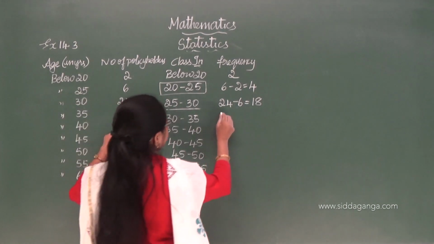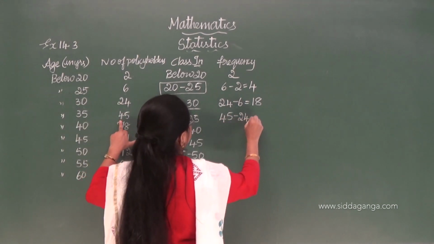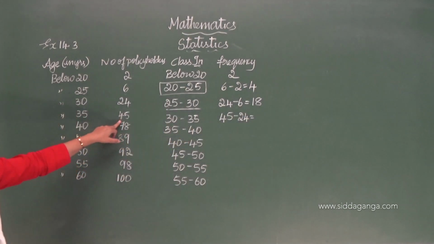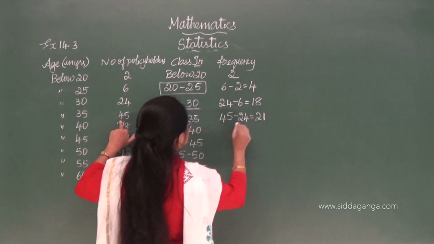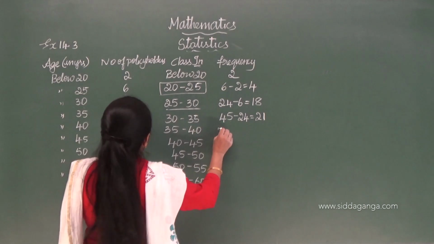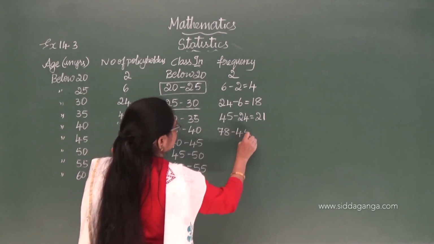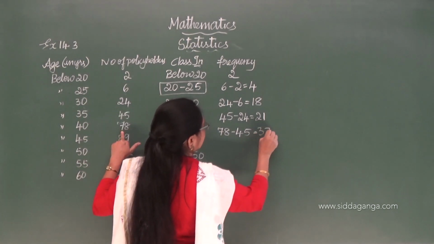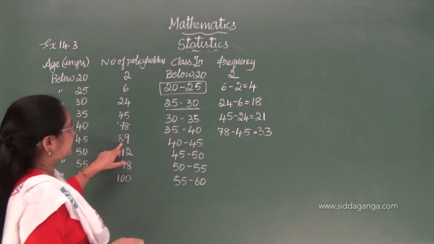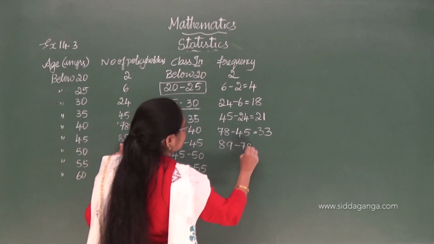Next, 30 to 35. From 45, I have to subtract 24. I hope you understood this now. From 45, I subtract 24, so 21. Next, from 78, I have to subtract 45, which is 33. Then from 89, I have to subtract 78.